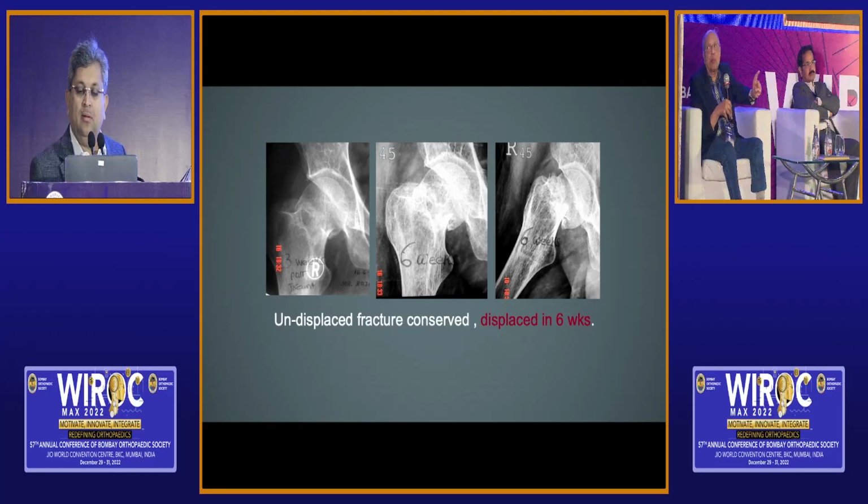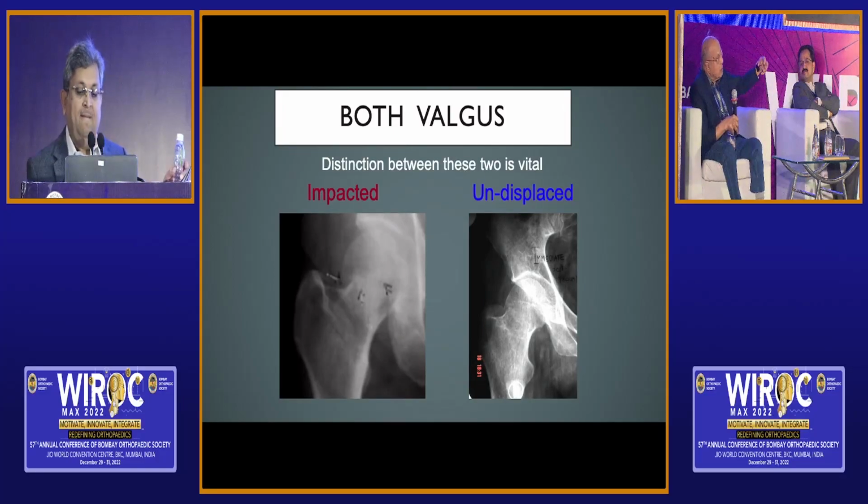That is a big problem of DHS. In the last few steps when you turn, it gets displaced. And in this case, if you displace, then it will become a non-union. So this is one case in which DHS should not be used. The distinction between these two is vital. That's the point we are trying to make: impacted and undisplaced.